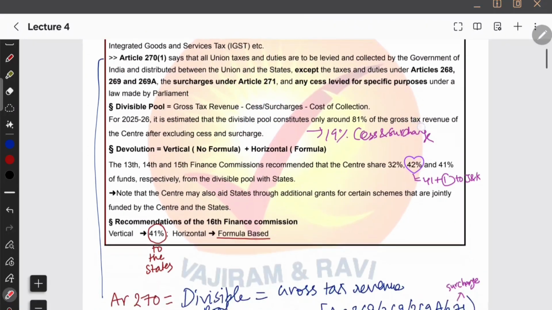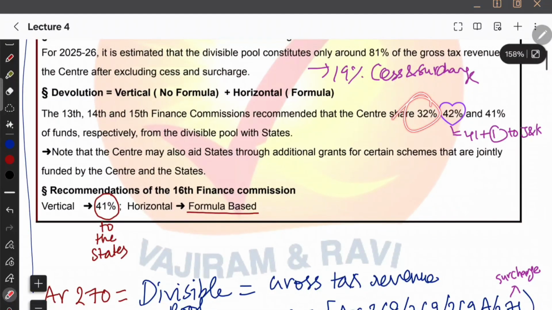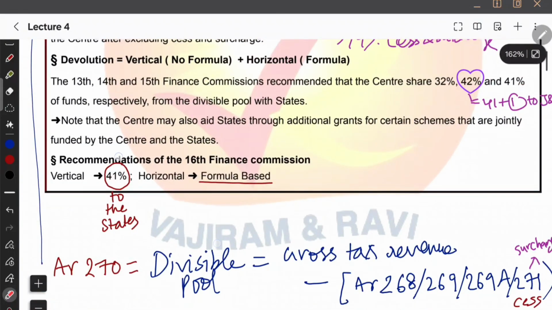He talks about the divisible pool. For example, see the 16th Finance Commission. It recommended that 41% shall go to the states, and this 41% shall be distributed. Before it used to be 42%. Now Jammu and Kashmir became a UT, therefore it became 41%. That share also goes to the center only. Technically speaking, 41% is now to the states because Jammu and Kashmir became a union territory. So 41% will go to the states, and the remaining percent goes to the center. So the center has the higher percentage.